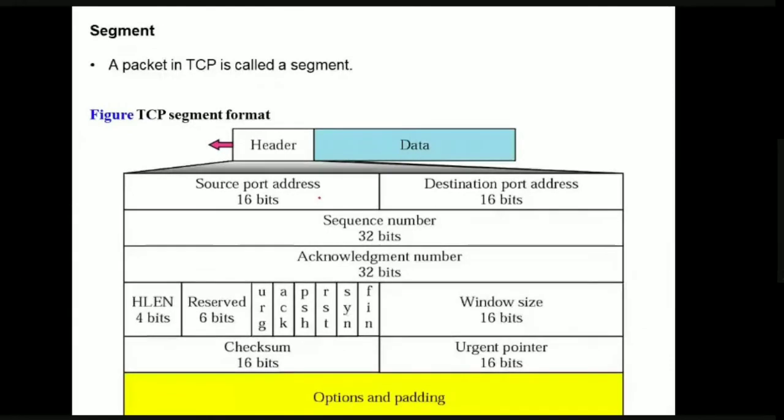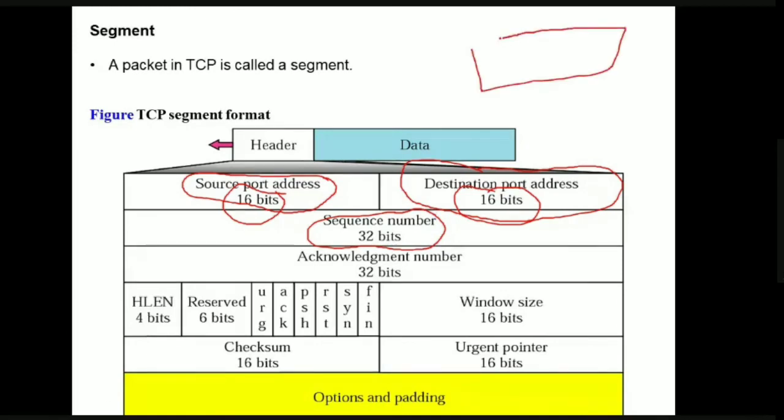The first thing is the source port address. As in UDP, we discussed the source port address and destination port address. The source port address is used to identify the source process, and the destination port address is used to identify the destination process. Both are 16 bits each. The next thing is the sequence number. The sequence number is 32 bits long. It defines the number which is assigned to the first byte of the data present in this segment. Just now we discussed that the sequence number represents the first byte of data present in a given segment.